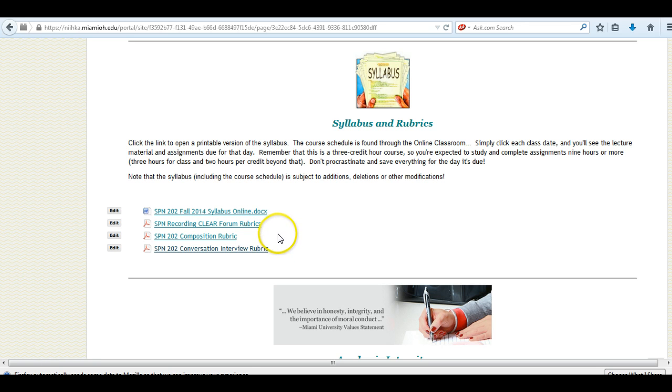Here you'll find the different rubrics for the course. And this will show how you'll be assessed for the assignments, the composition, the conversation interviews, and our clear assignments. The clear assignments will be starting soon, so make sure that you read over that carefully. And again, if you have any doubts or you're not clear about how you're being assessed, make sure to let me know.